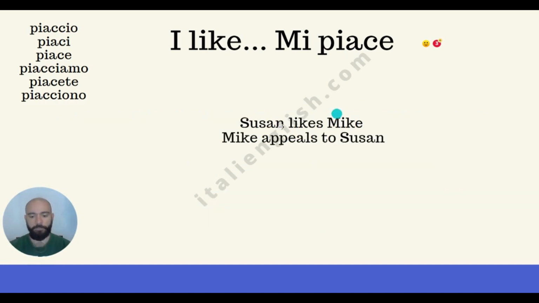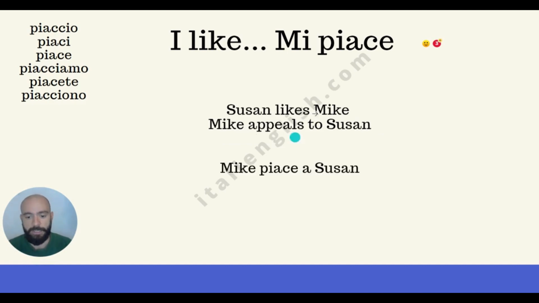Now, give me the translation of this one. Susan likes Mike. Rephrase it. If we rephrase it, it becomes Mike appeals to Susan. So the translation is, drum roll, you tell me the translation. Think about it. The translation is Mike piace a Susan.